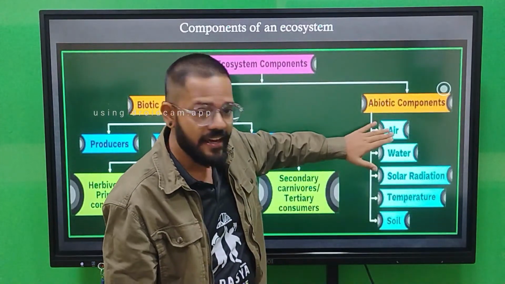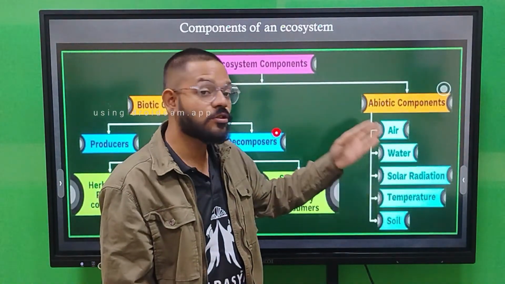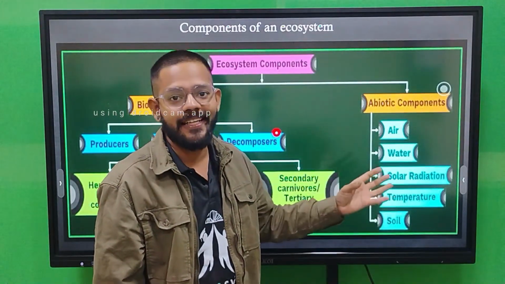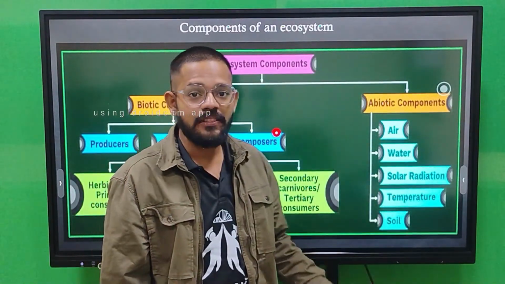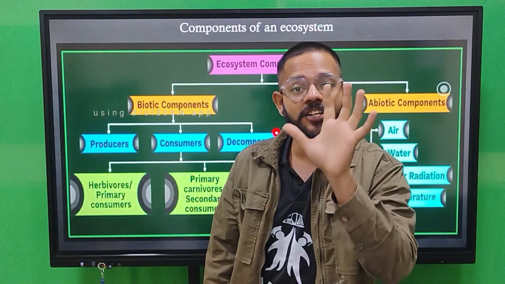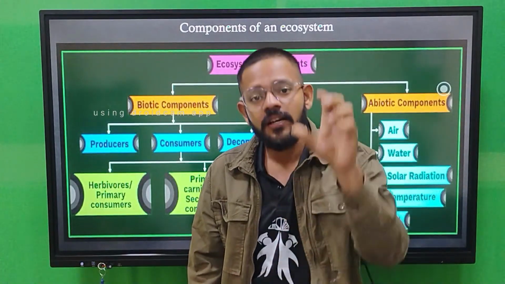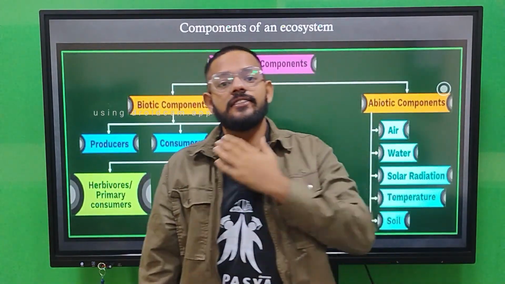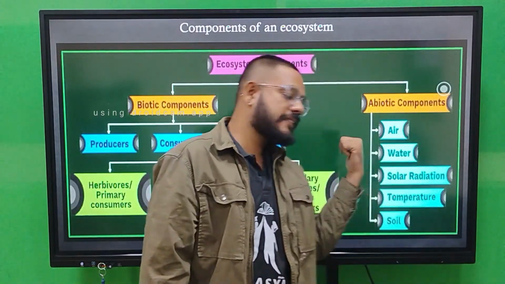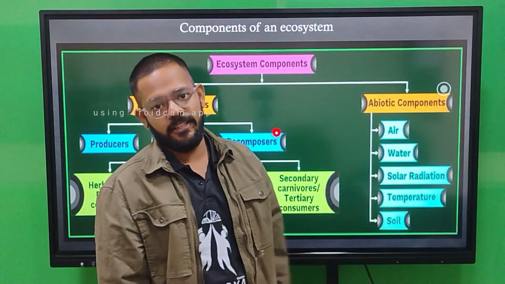These are air, water, solar radiation (sunlight), temperature, and soil. These five together make up the abiotic component, and they group together to run an ecosystem, just like our body is made up of five elements.